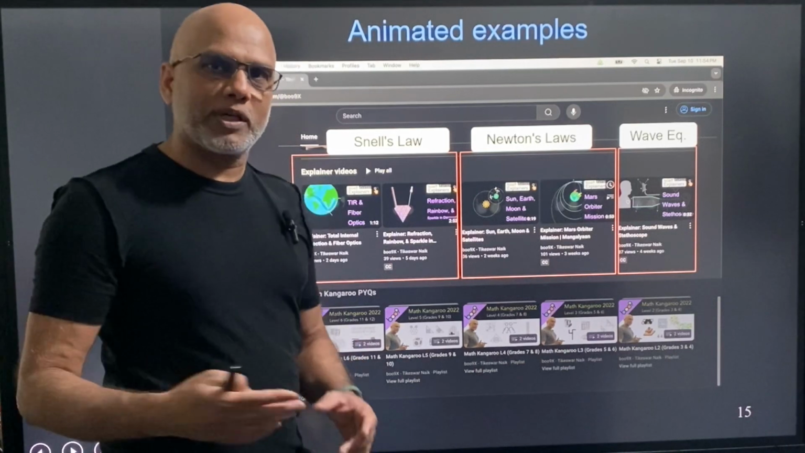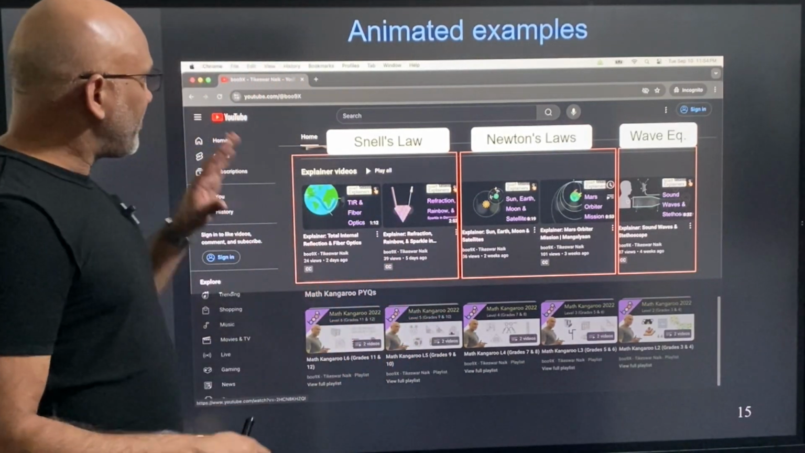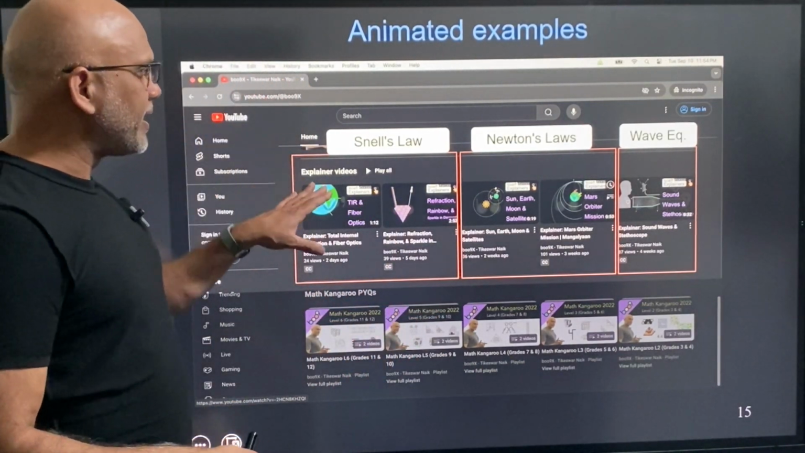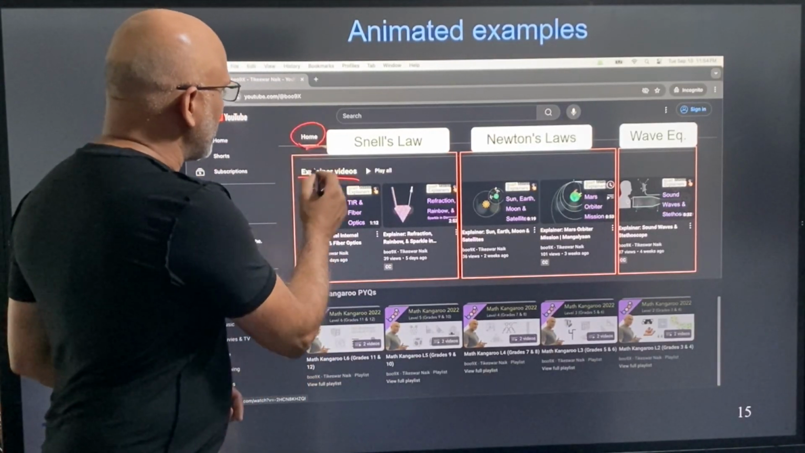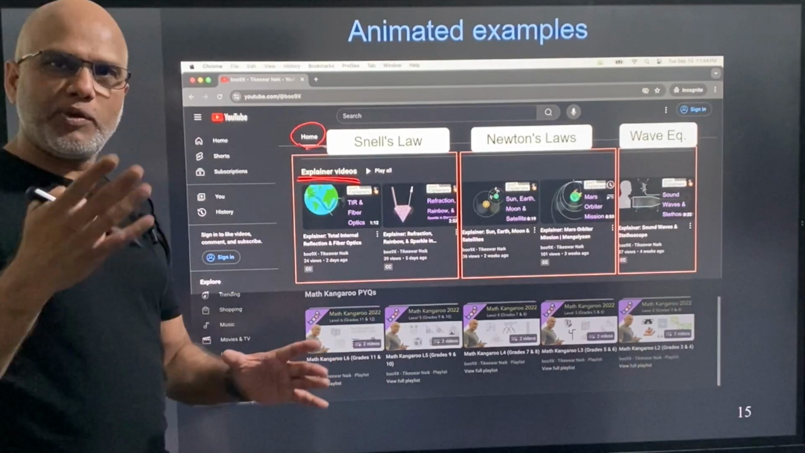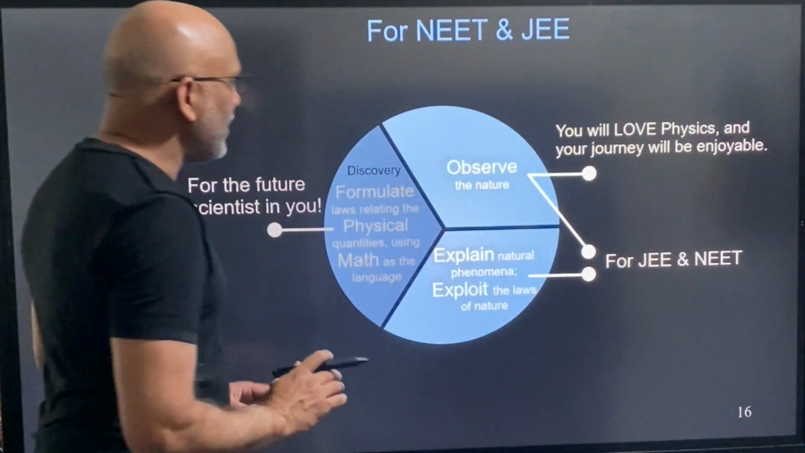So I have used these two animations using Newton's law, and I have done another animation that explains how a stethoscope works. So if you're curious about it, then feel free to visit the YouTube link, and then you will see this under explainer videos in our homepage. There is a section called explainer video. You can see that. All right.